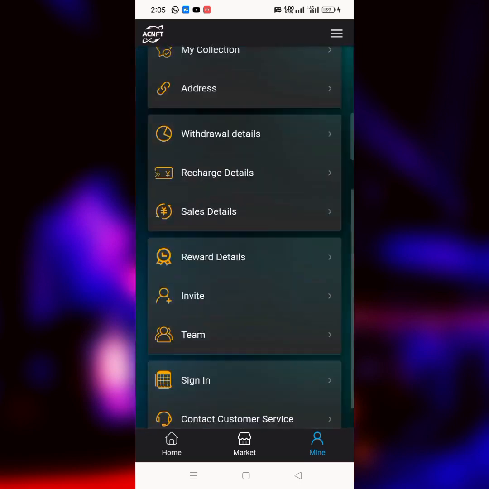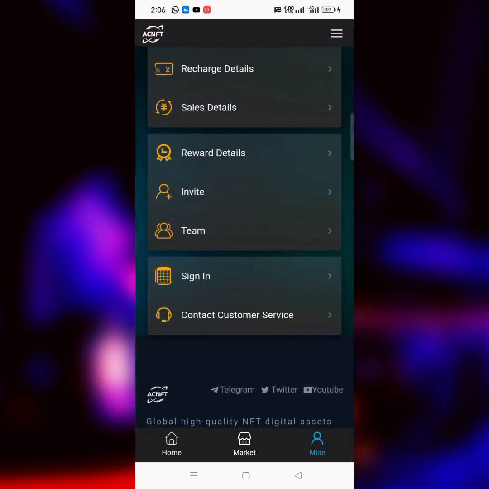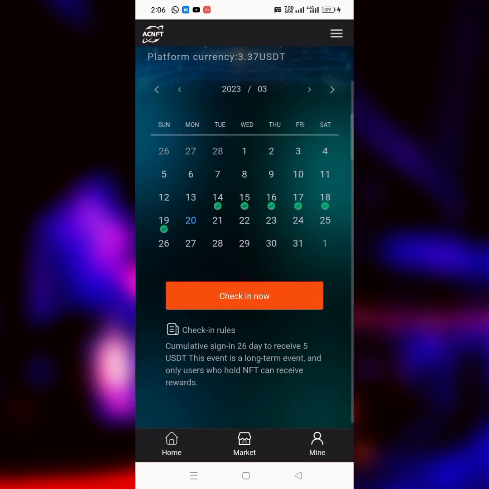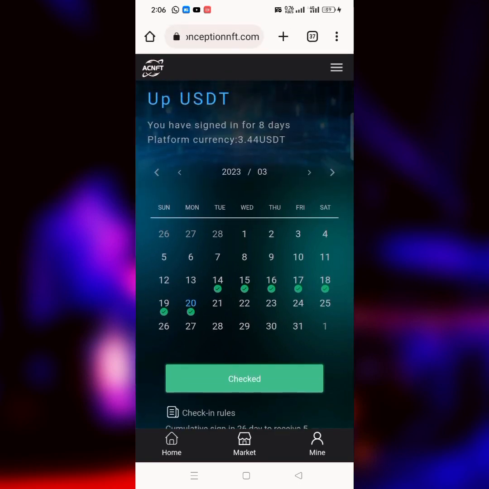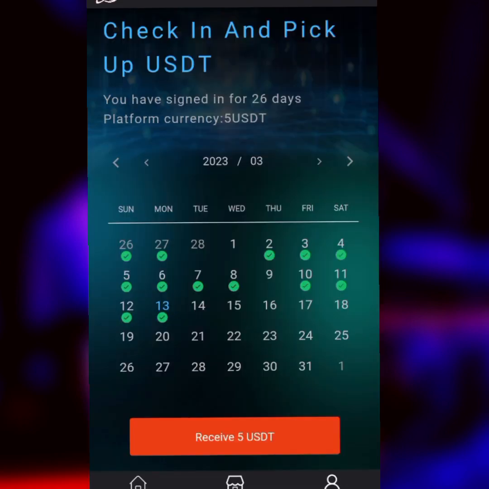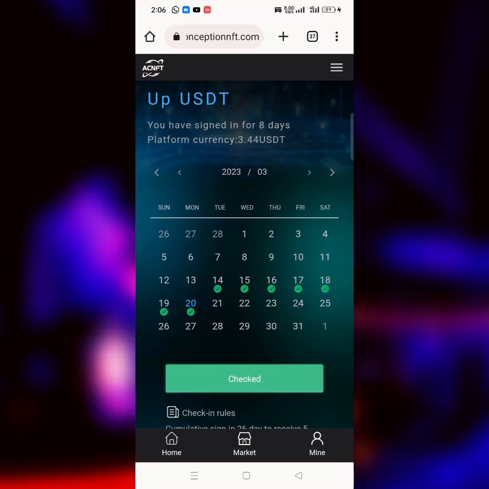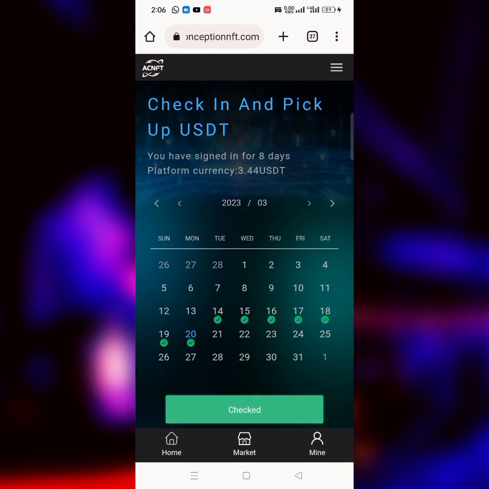And also there is a free method of earning on this particular platform. If you scroll down where you see sign in, every single day try your best to check in, so that after 26 days you will receive 5 USDT free of charge. If I click on this place that says check in now, you see that I successfully checked in. After it has reached 26 days, they will reward me with 5 USDT, just like you are seeing on the screen right now. I have received the first one and I withdrew it to my USDT wallet address. So right now it's for me to go ahead and withdraw, so that I will show you guys how to withdraw.